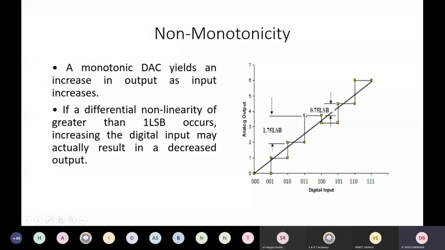What you are seeing is that from 011, if I go to 100, my actual output is decreasing. And this is known as non-monotonicity. This can occur due to the glitch. This can occur due to the mismatch in the resistance, right? So you have to ensure that your D2A converter has monotonicity.